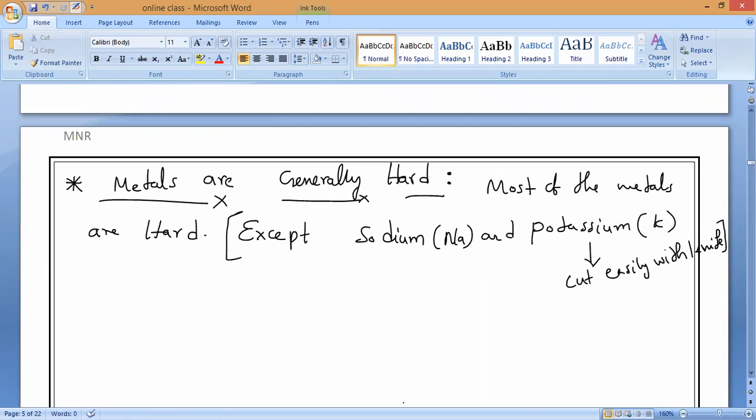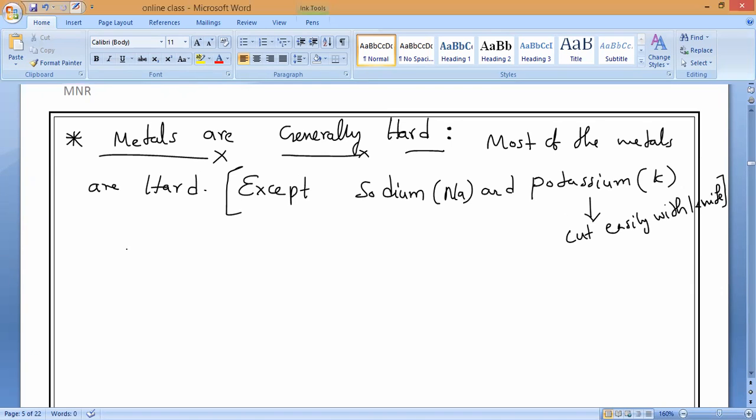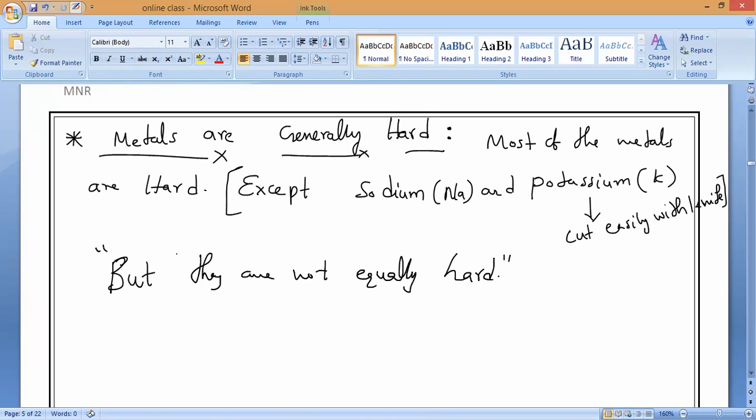So, most of the metals are very hard in nature, except sodium and potassium. But you tell me, are all the metals equally hard? That is my question. No, sir. They are not equally hard. Do you understand, everybody? Are all the metals the same? No.